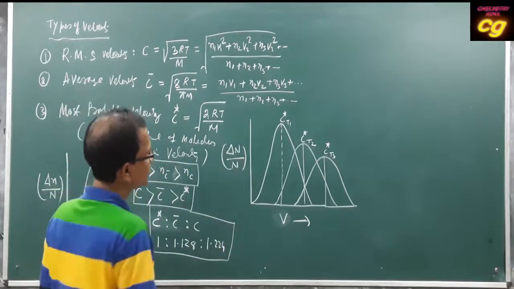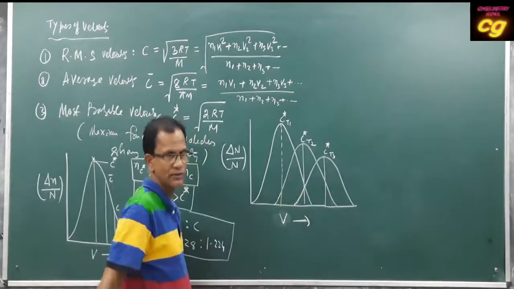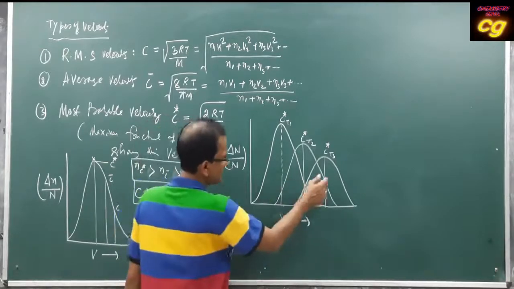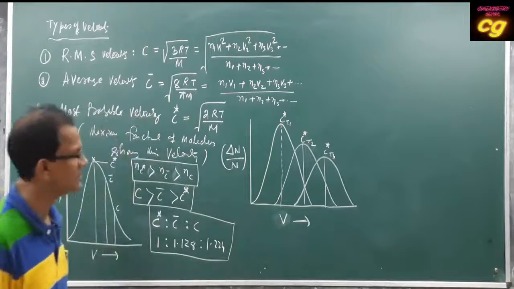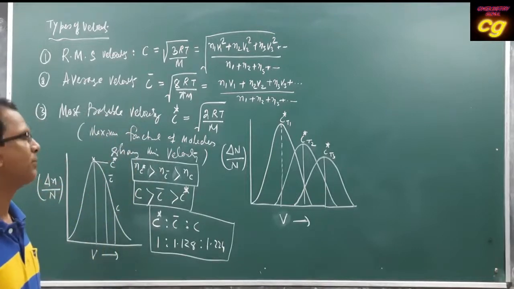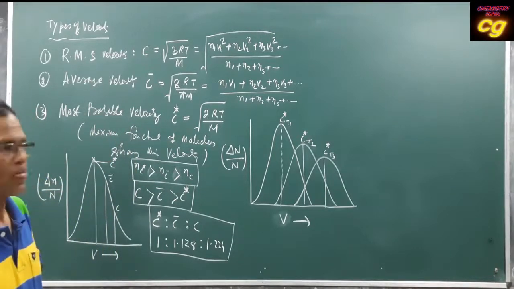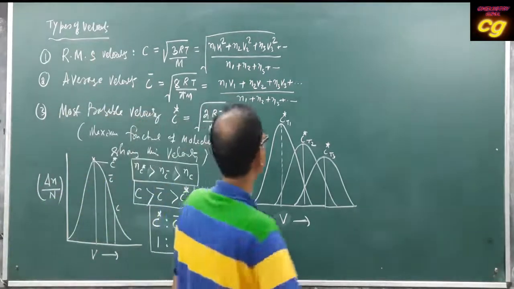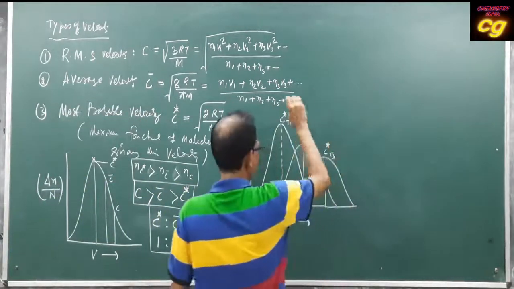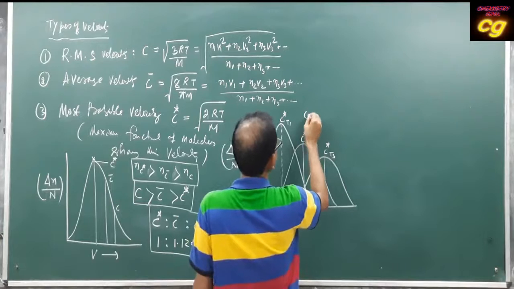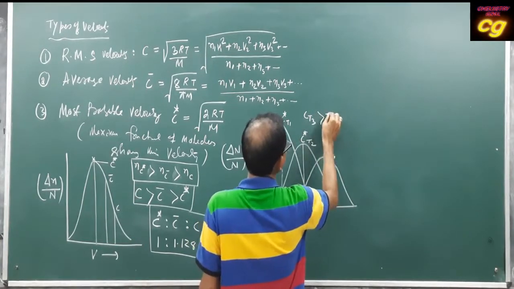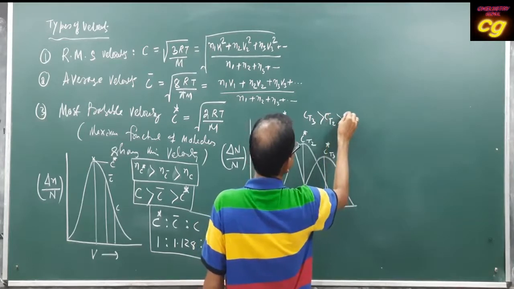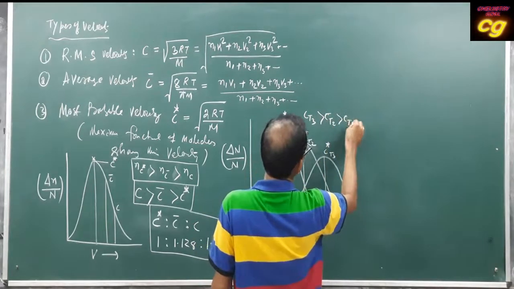For the particular gas, suppose when temperature increases, then what happens? C T3 will be greater than C T2, which is greater than C T1.